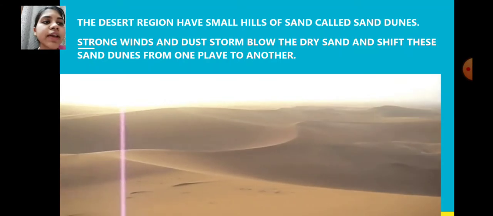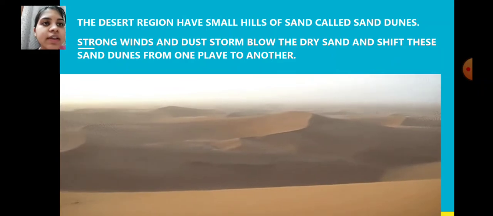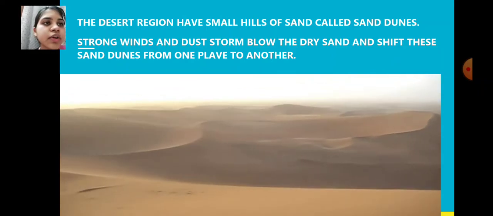Okay, see the picture over there. This is the picture of sand dunes. See, small hills of sand are there. That is a sand dune.